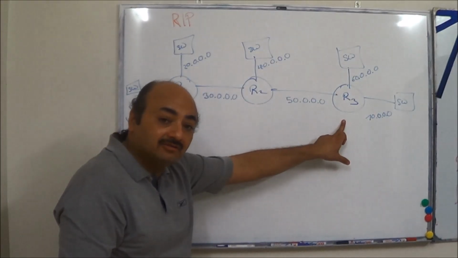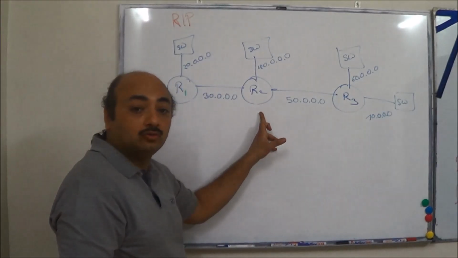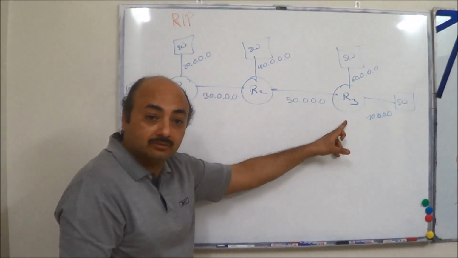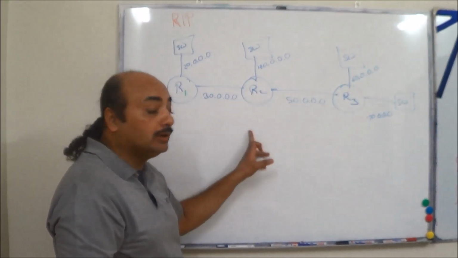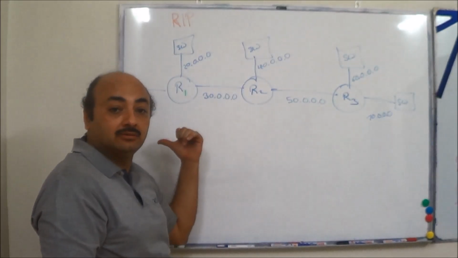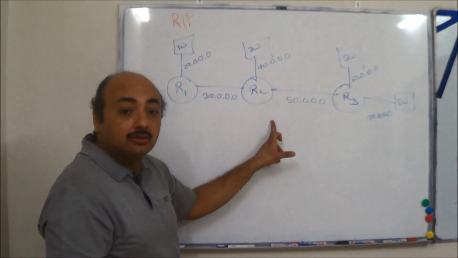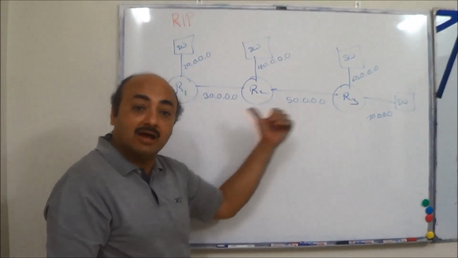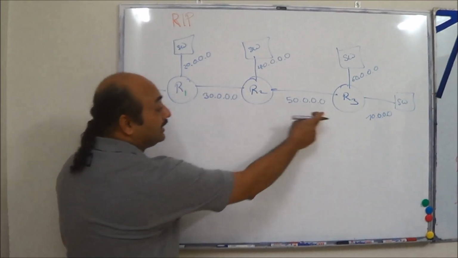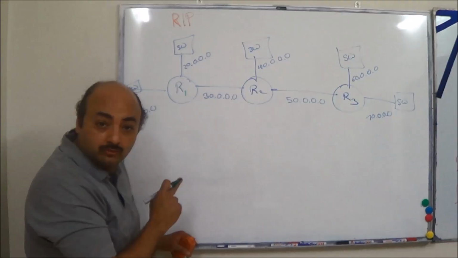So is R3 having first-hand information about R1? No. So whatever rumor R2 is spreading to R3 about R1, R3 is accepting. Similarly, whatever rumor R2 is spreading to R1 about R3, R1 is accepting. Understand the routing by rumor? Because R1 is not directly getting first-hand information about R3. Okay, this is routing by rumor again.